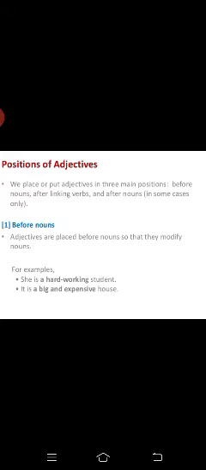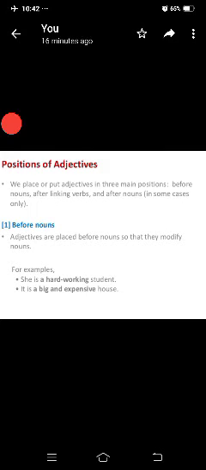Next, position of adjectives. We place adjectives in three main positions: before nouns, after linking verbs, and after nouns. Here, where and how we place the adjectives is called the position of adjectives. Generally, in three main positions we place the adjectives. Number one is before nouns, then after linking verbs, and after nouns. In some cases only, not always.